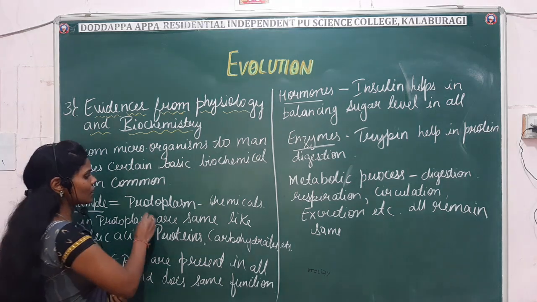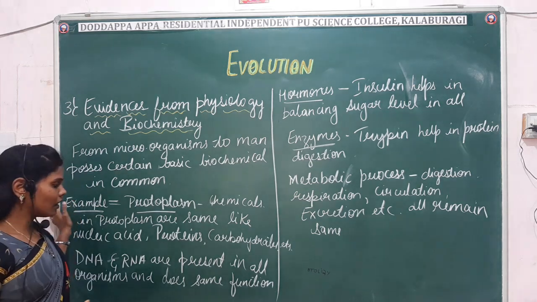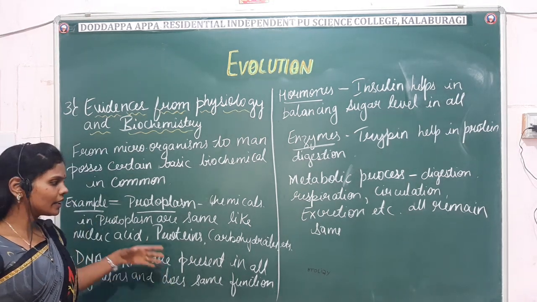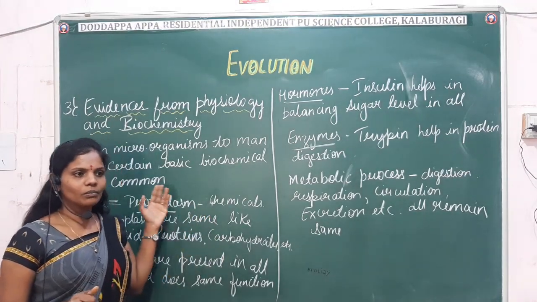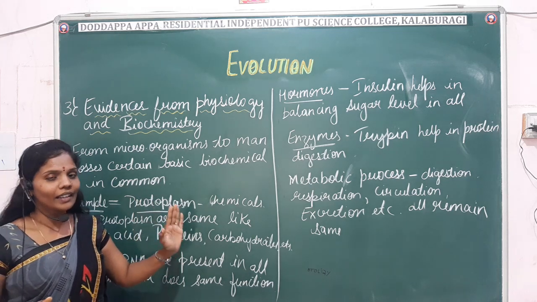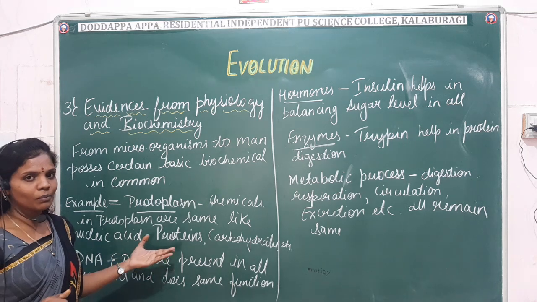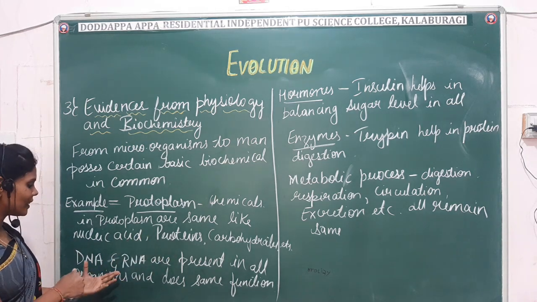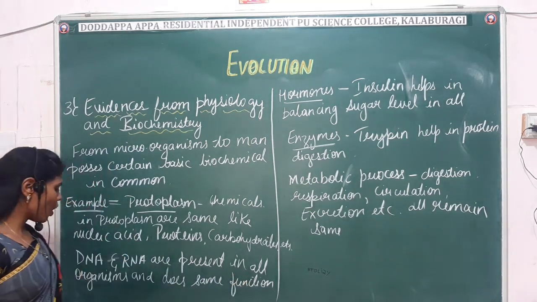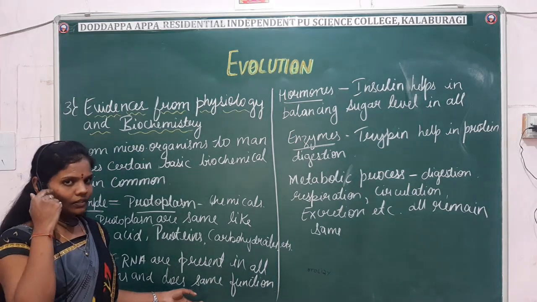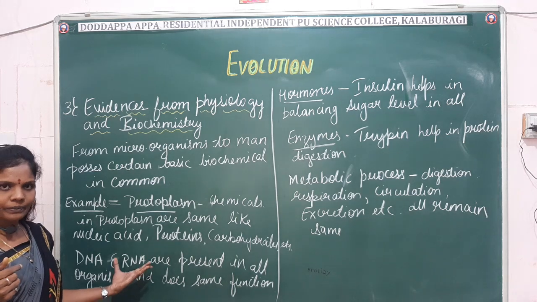So first comes the protoplasm. The chemicals in protoplasm are the same. You can take nucleic acids, carbohydrates, proteins, etc. They are present commonly from microorganisms to man, and their functions remain the same, that is the hereditary material or the synthesis of proteins. Next is the DNA and RNA. DNA and RNA are present in all organisms and do the same function, that is the synthesis of proteins, and they are also made up of genetic material.